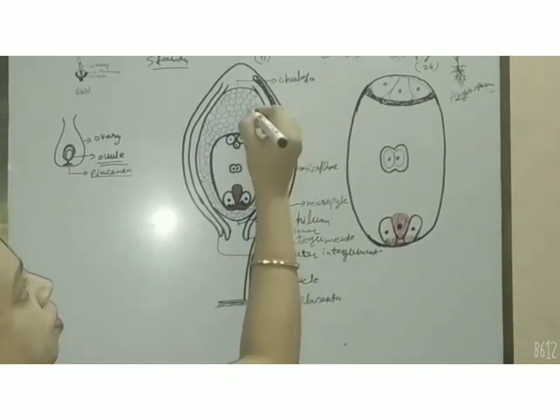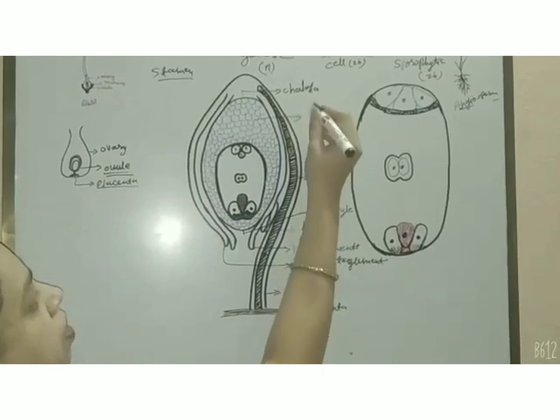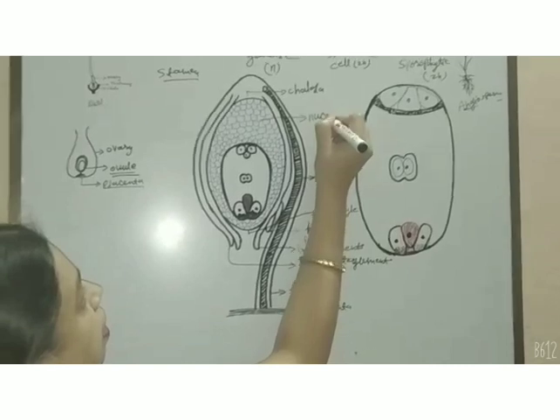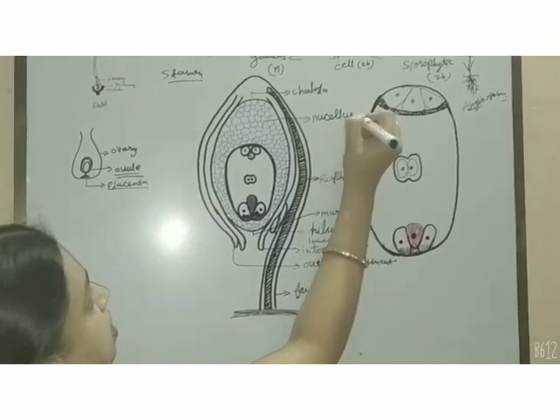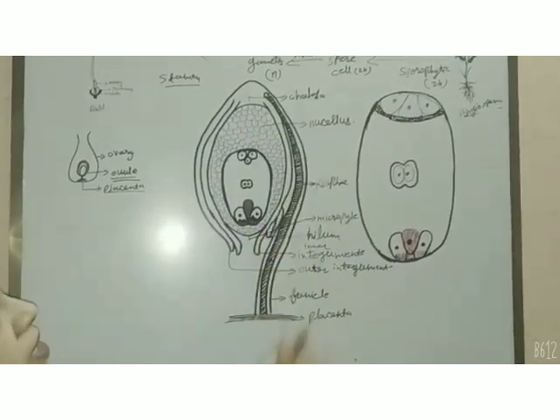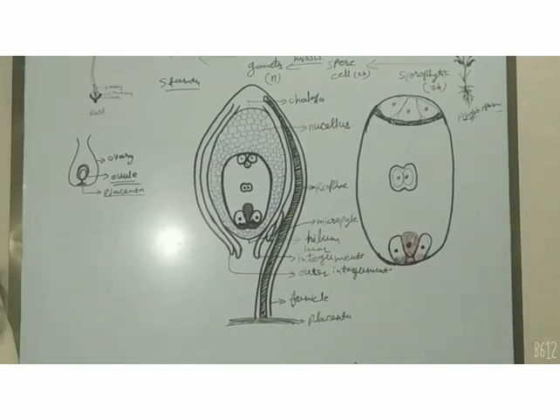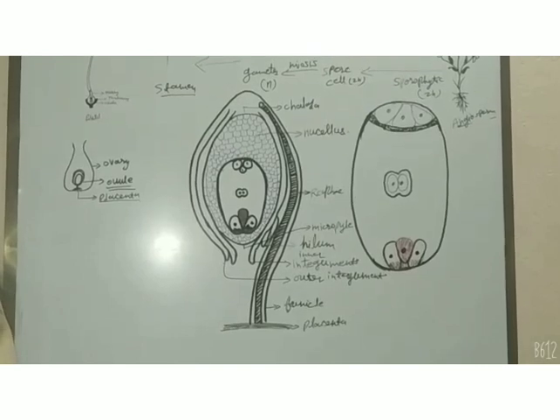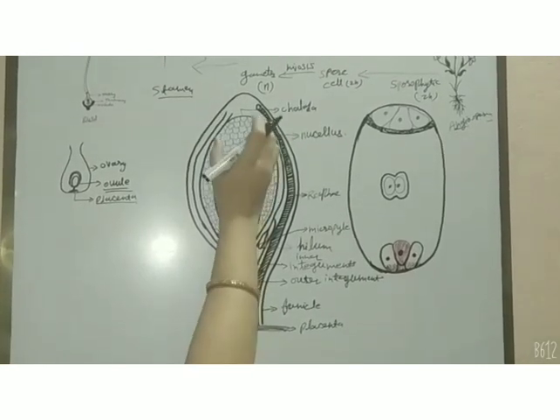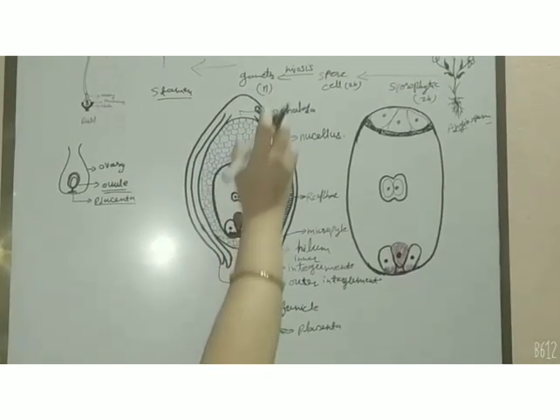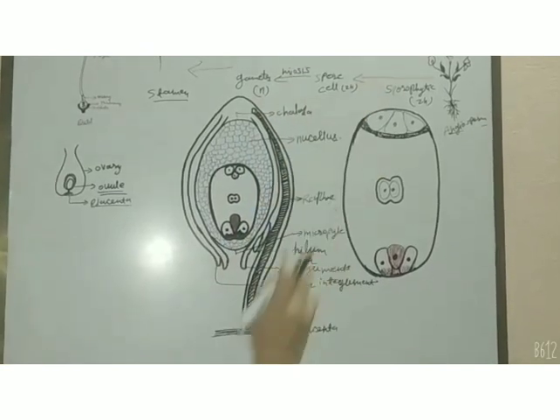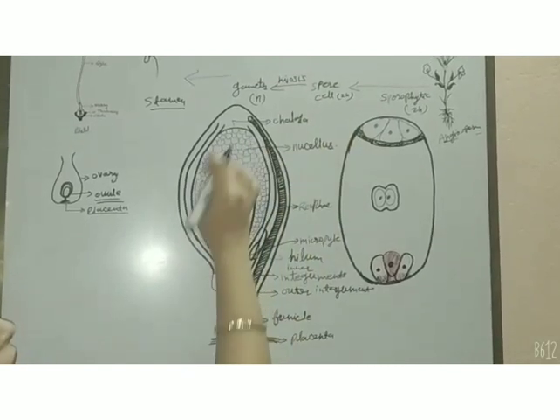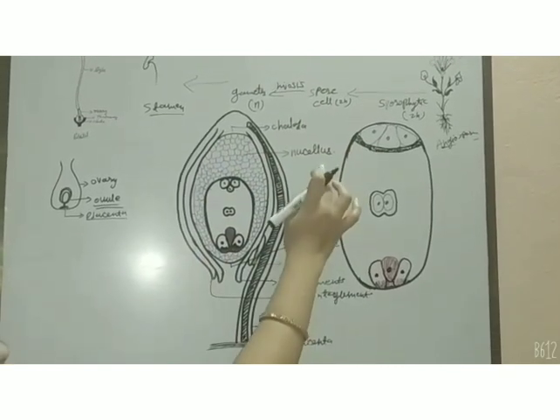One more important part of the ovule is the nucellus. Nucellus is a part which is filled with thin-walled cells. These cells are parenchymatous cells, which are living in nature, and they are very important for the formation of the spores. So the spore cells are generated from the part of nucellus.